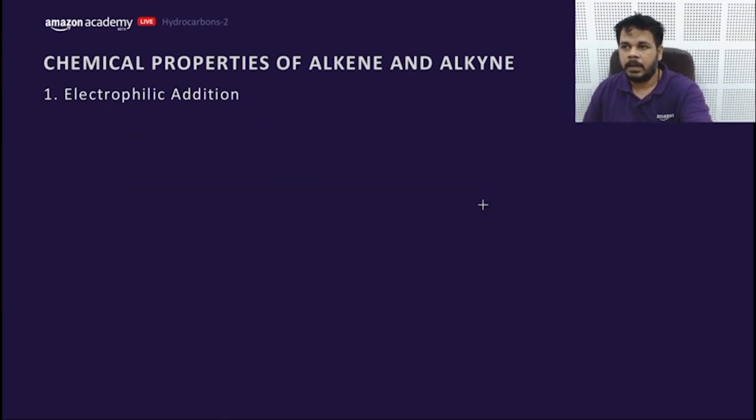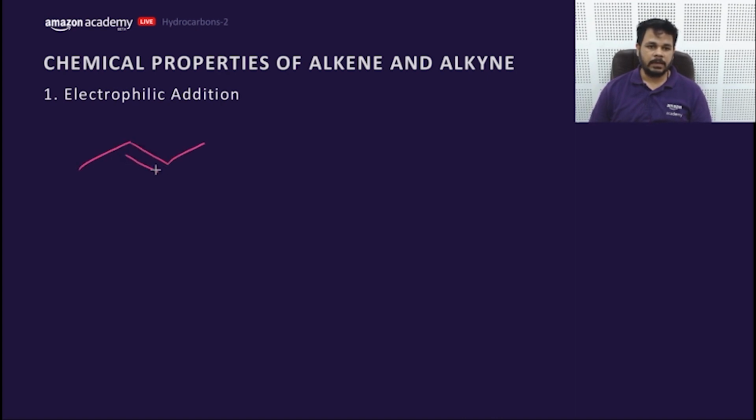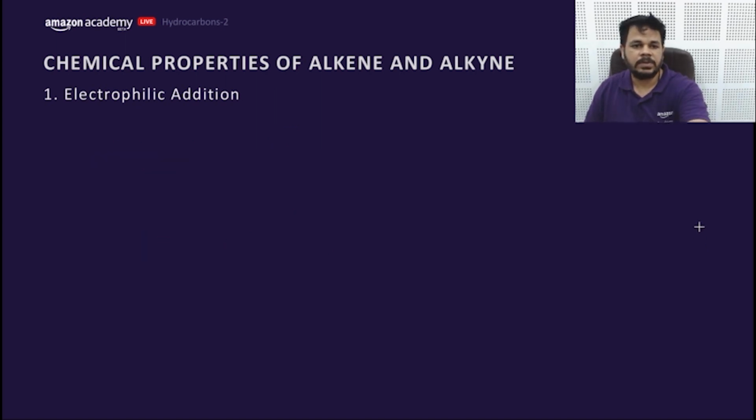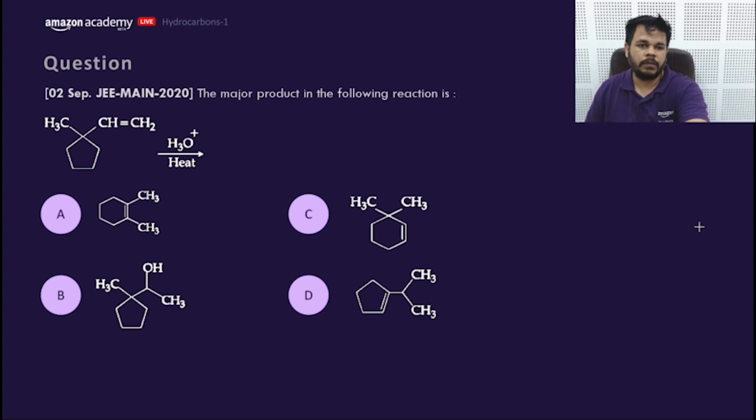Let me start the next topic, that is electrophilic addition. You already know about the electrophilic addition. Electrophilic addition can be done with HX or HBr. If an alkyne is present, Hg salts are used: Hg2+ plus H2SO4. These are 2 points which are very important. Let's start with some questions on electrophilic addition, which are very easy.